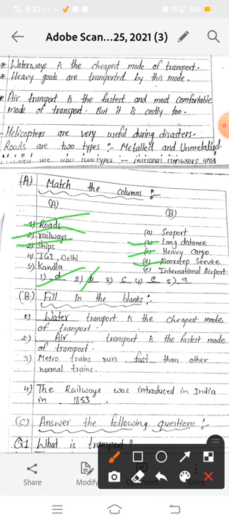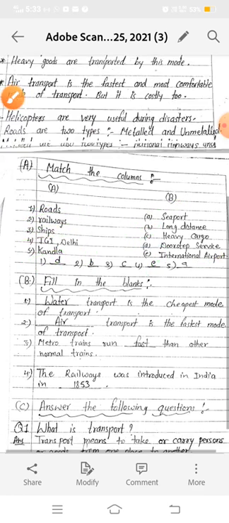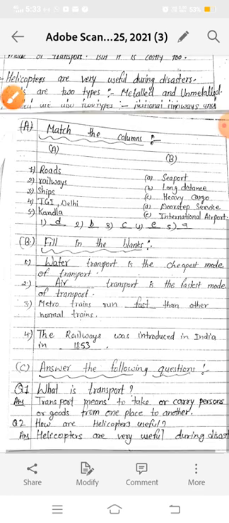heavy cargo. Okay, ships come in waterways and it is the cheapest mode of transport and mostly used for heavy cargos. Okay, and IGI is the international airport. Okay, so fourth is E option, and Kandla is the seaport in our Gujarat, so it will match with A option. Now here is fill in the blanks.